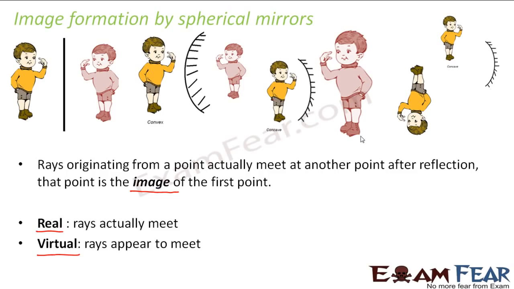Right now you might be thinking why these different kinds of images are getting formed with different mirrors, which you will understand in the next few slides. But for now, I want you to understand two things. The first is how an image is formed. An image is formed at the point where the reflected rays meet or appear to meet. And the second thing I want you to remember is that if the reflected rays actually meet, a real image is formed. And if the reflected rays appear to meet, then a virtual image is formed.